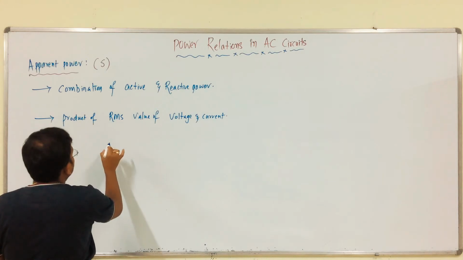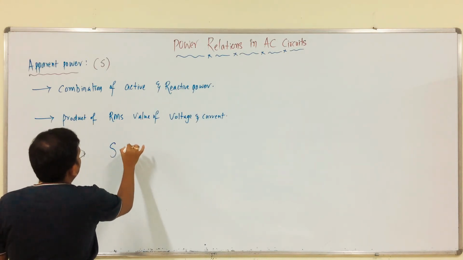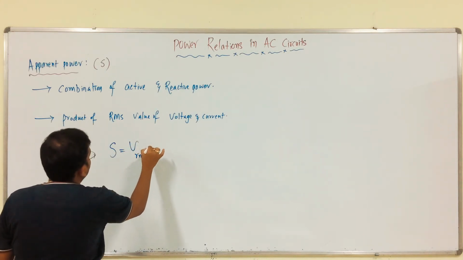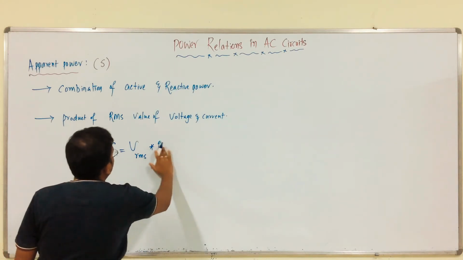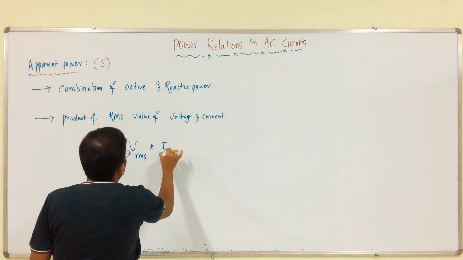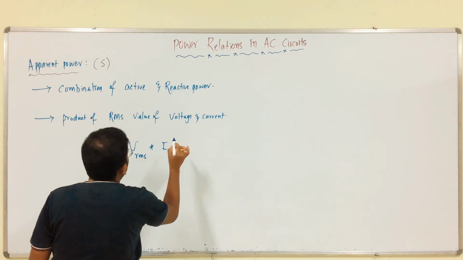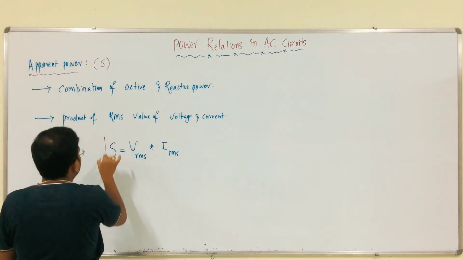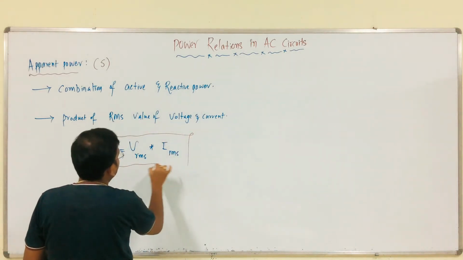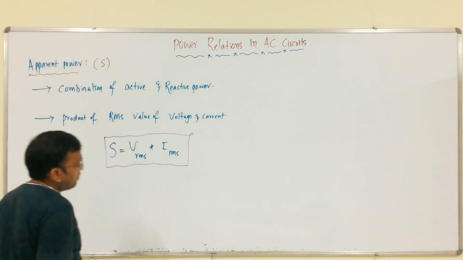That is, S is equal to Vrms into Irms. This is the apparent power.